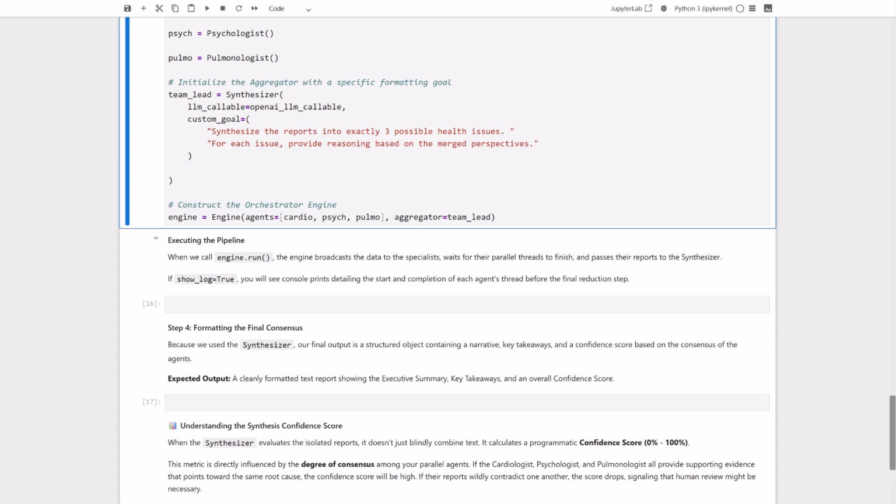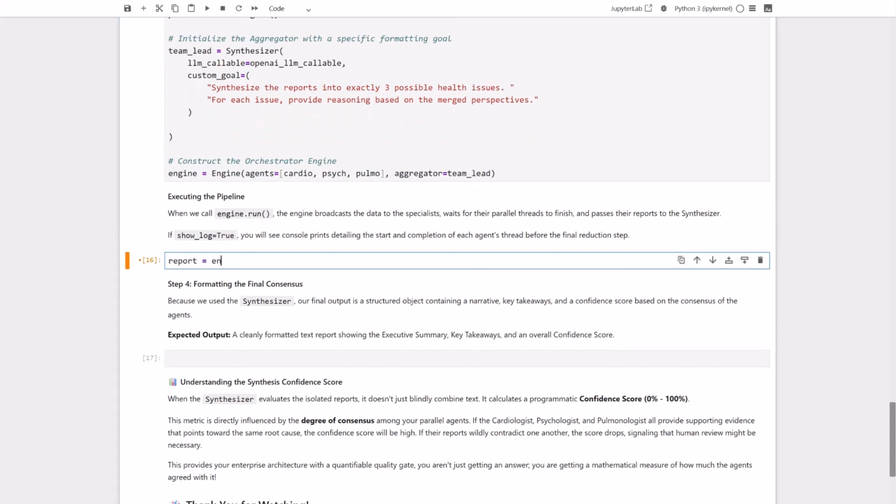It spins up parallel, isolated threads, waits for them to finish their work, and then hands those independent reports over to our synthesizer. By setting show log to true, we'll be able to watch this orchestration happen in real time right in the console. Let's run the pipeline and see it in action. All right, let's execute this.